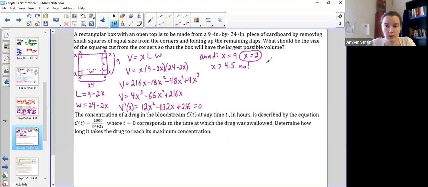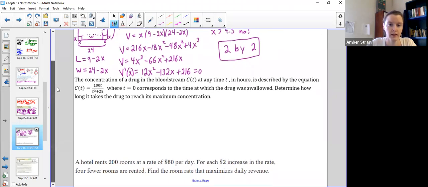Okay, so that means the x that I wanted is 2. It wants me to answer by saying the size of the squares cut from the corner. So the square I would cut out would be a 2 by 2 square. That's the answer they want. They don't want the volume, they don't want the length, they don't want the width, they just want the square. If they did ask for volume, length, or width, I could just take that 2 back in and figure all that out. But just watch out, make sure you're answering their question.